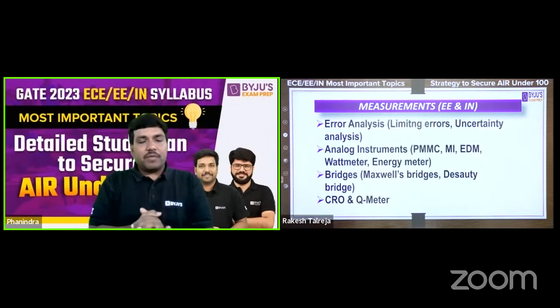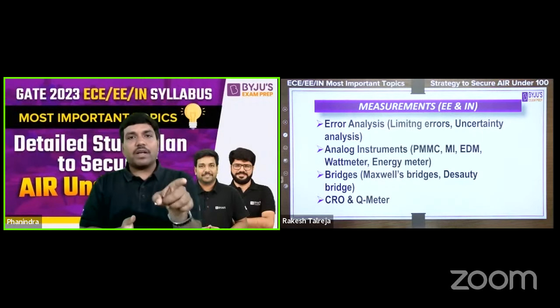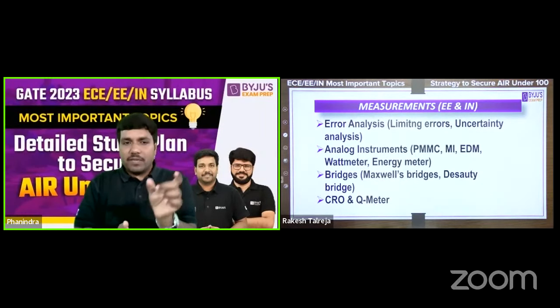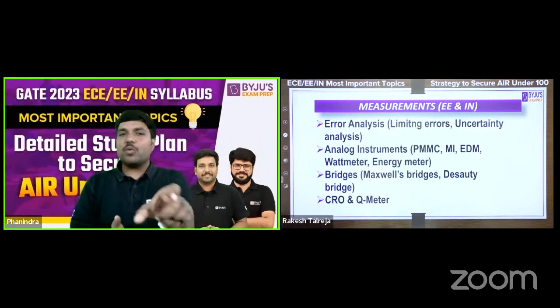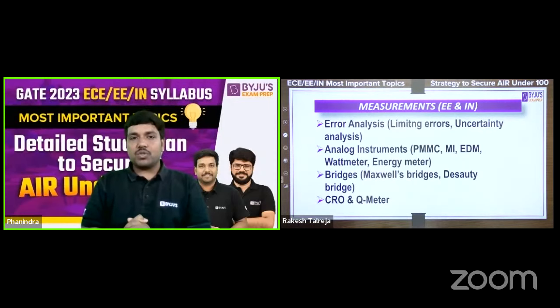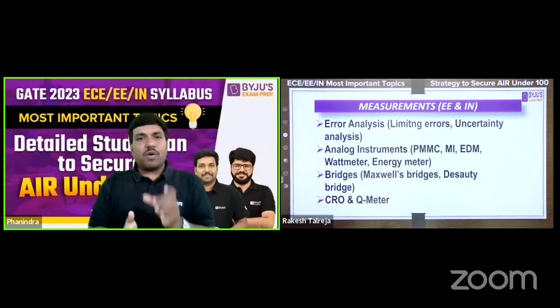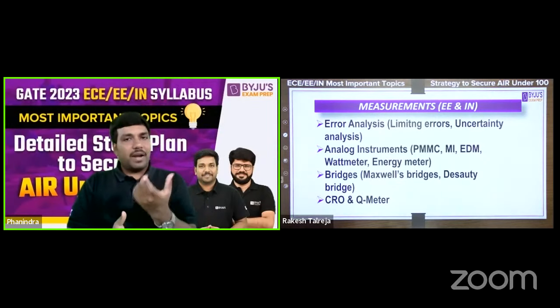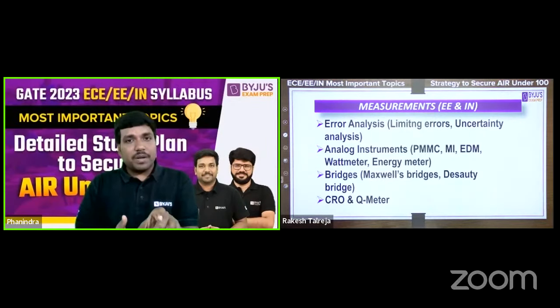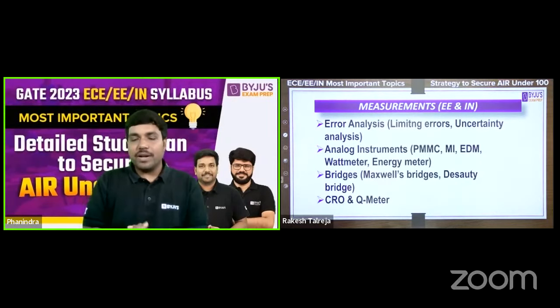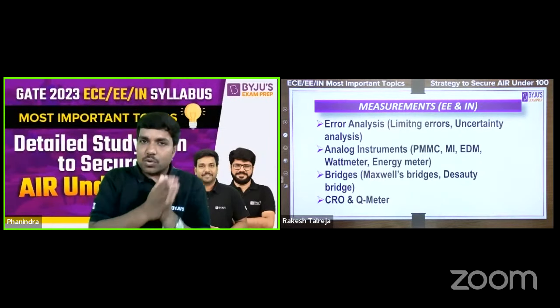Yes. So these are very, very important topics, and follow them with CRO and Q meter. CRO and Q meter are specifically very important for instrumentation students. I have seen the last 3-4 years of papers, and I found a lot of questions on the Q meter. Even though it is a very simple topic, unless you go through that particular topic, you cannot master it, right? So that's why I sincerely suggest that you go through the Q meter.